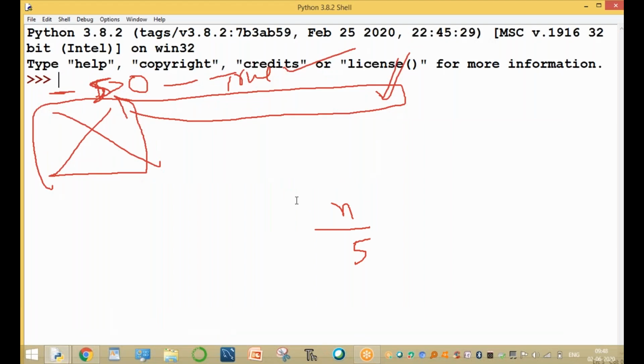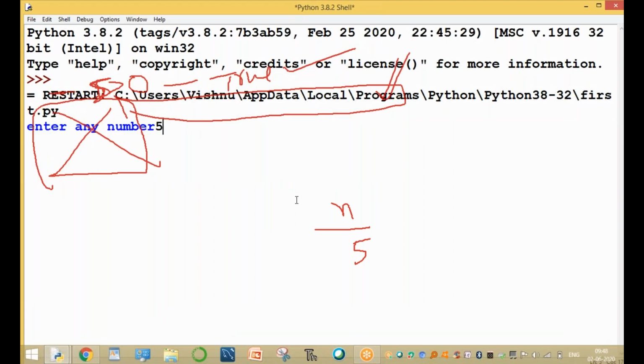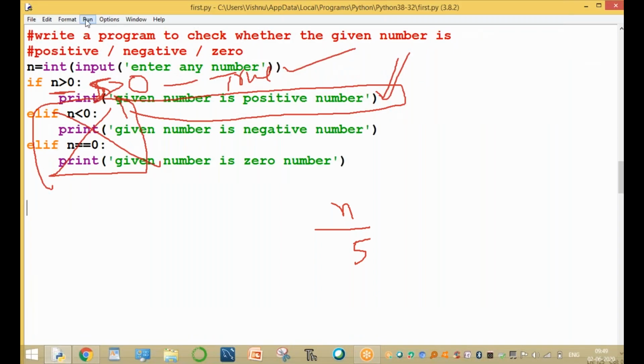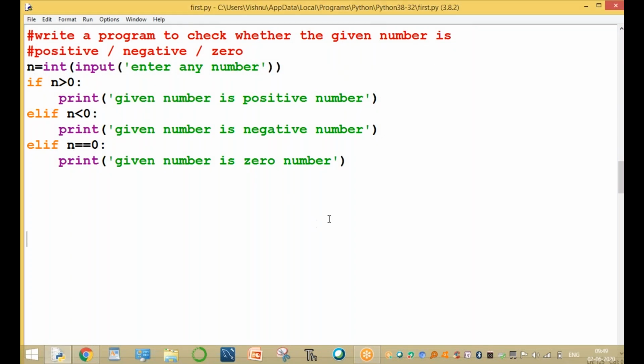Okay. Enter any number. The number equals 5. Given number is positive number. Clear or not? Right.